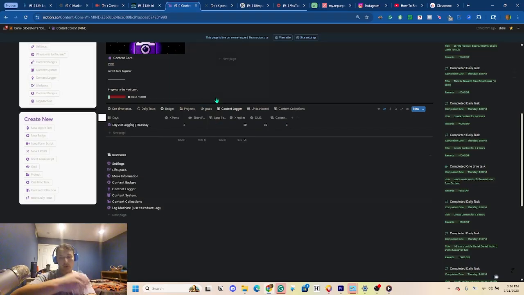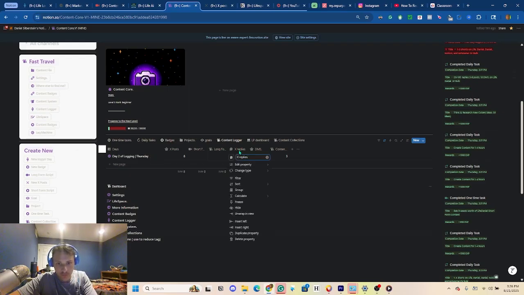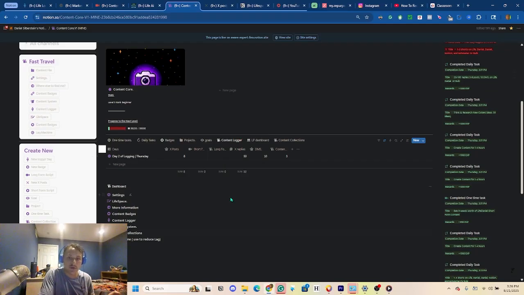Right here, I have something called the Content Logger. This is a system that you can use to track the total amount of content and other reps that you've done throughout the days, weeks, months, and even years, right? It's very useful, and it works very well in conjunction with the badges, because a really cool thing you can do is click on the actual log itself, then click calculate, then more options, and click sum, and it will automatically calculate the total amount of pages that you have created and the values inside of those pages, right?